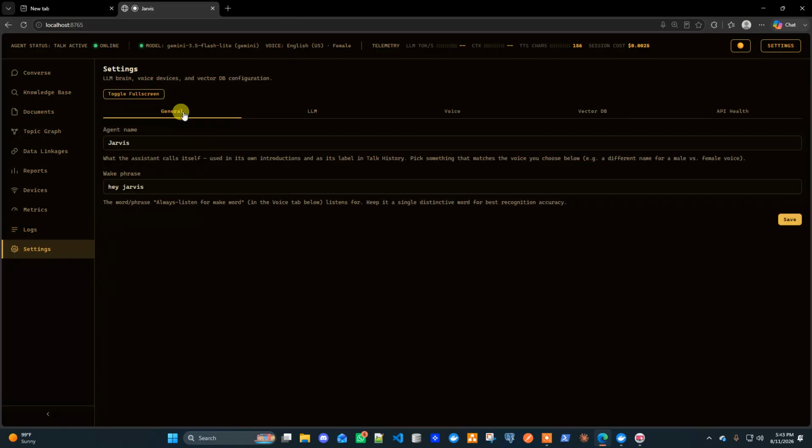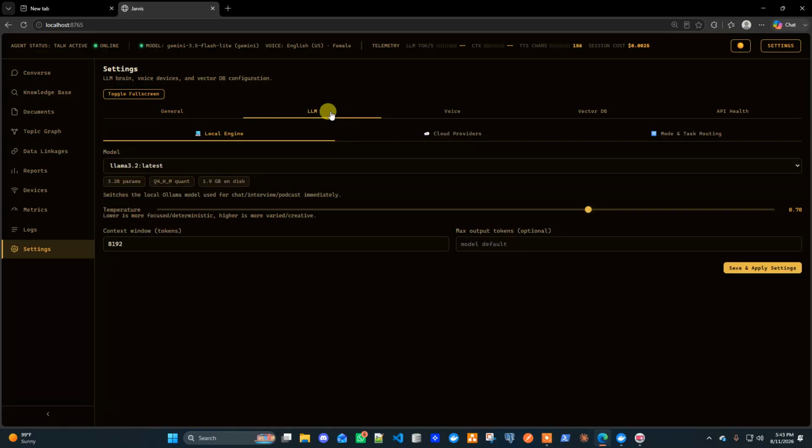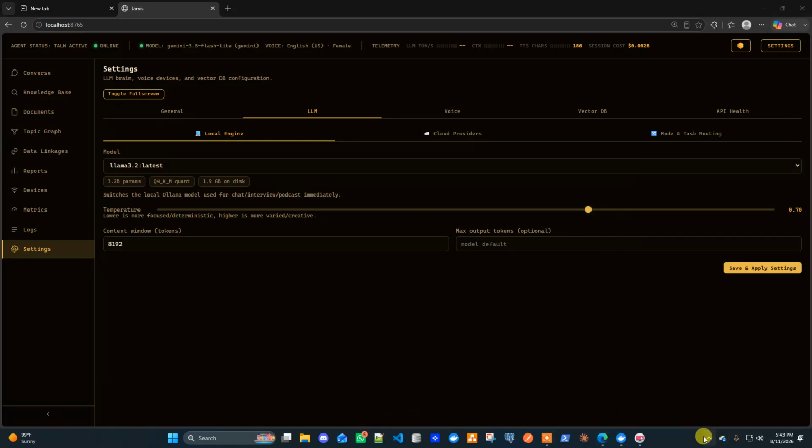So under General in the settings, this is about what our agent name is. I'm calling it Jarvis for now. So this is the wake word. Coming to our LLM, we can configure this with a local language model, where the model runs locally. For example, if we have Ollama in our system, we can configure any Ollama model so that we don't need any cloud subscription, everything runs free of cost, and it runs locally.